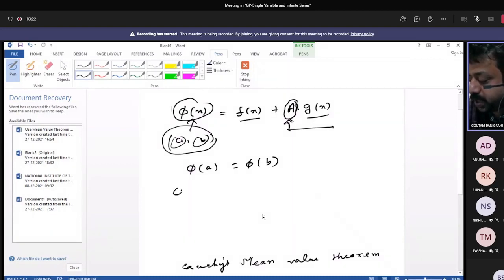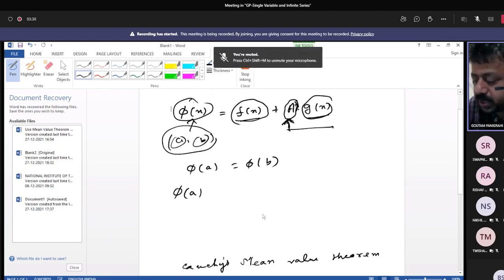Sir, A is an arbitrary constant. Yes, you can give any value. You have the freedom, and it is formed by these two continuous functions, so it is a continuous function. As you have the freedom, you have assumed that phi(a) equals phi(b), so on phi(x) you can apply Rolle's theorem.